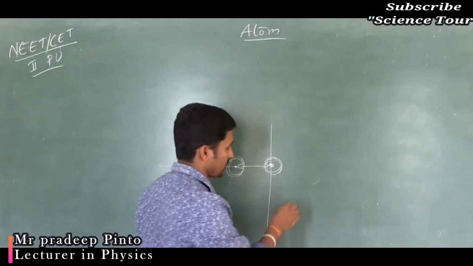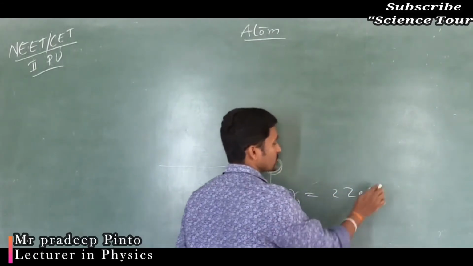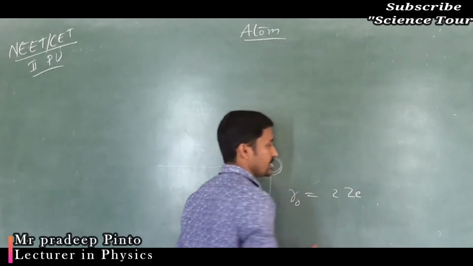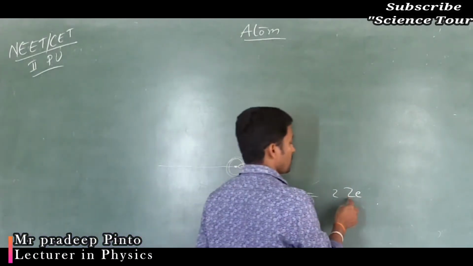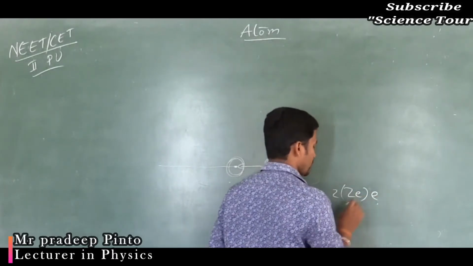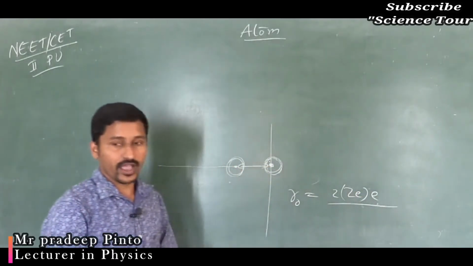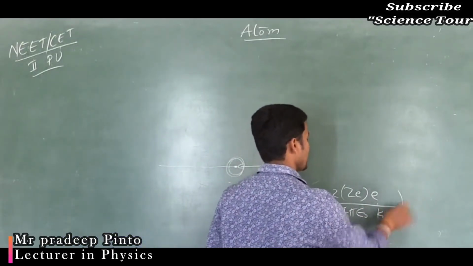So the closest approach we can give as 2Ze² divided by 4πε₀K. Why is it 2Ze²? Z times e, where e is the charge of the proton and Z is the atomic number, into e, divided by 4πε₀ and the kinetic energy K.